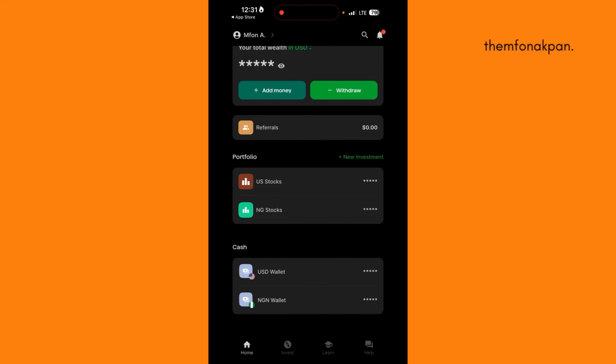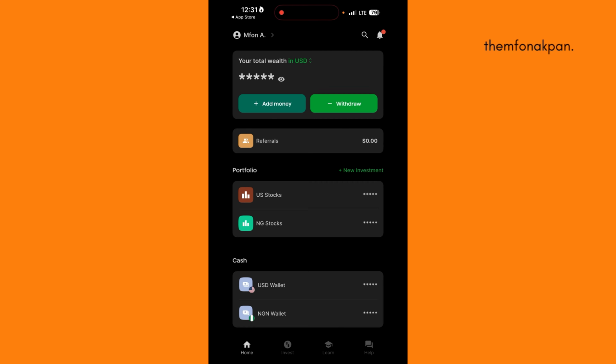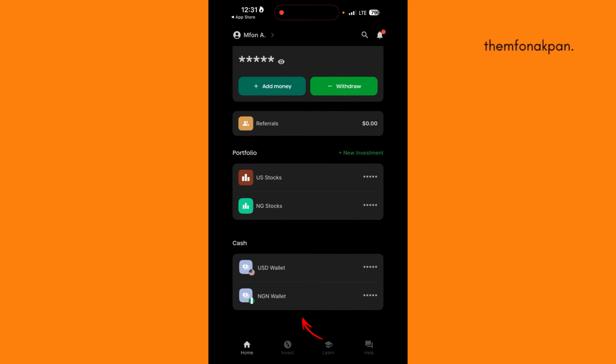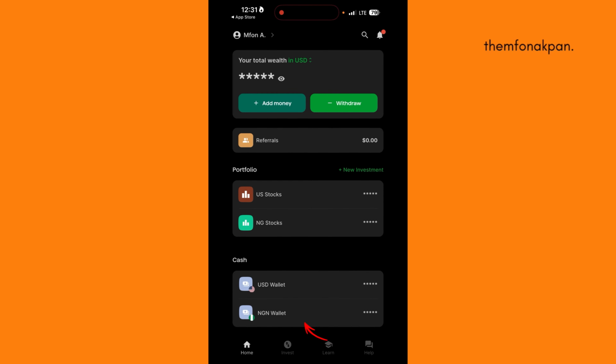Now if you come down, you're going to see your portfolio for US stock. You're going to see that's for Nigeria. So if you come down, this is your wallet where you're going to fund. You can fund your US wallet. You can also fund your Naira wallets from here.